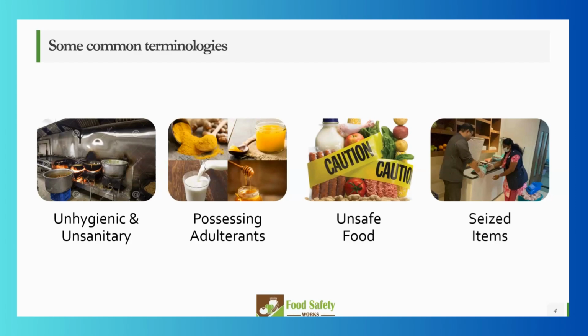They can come any day and seize your item. They have all rights to do that, and you cannot say, why are you doing this, or question them. I will come to what happens if you do that later. So these are the terminologies. If you have any doubts, you can put them in the chat box and we'll take the question.